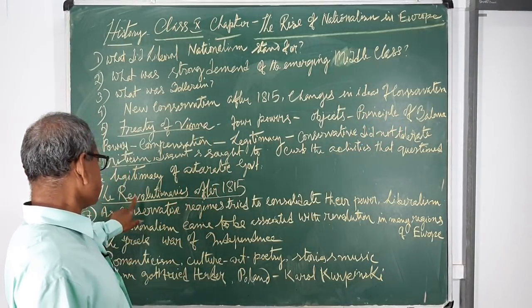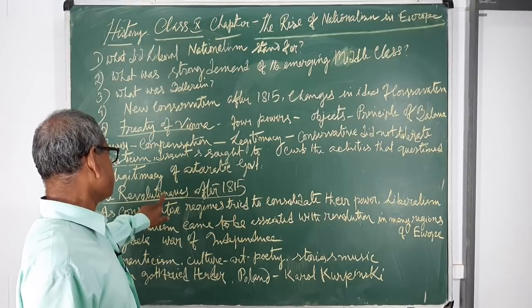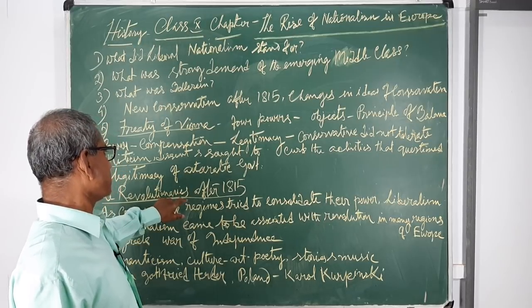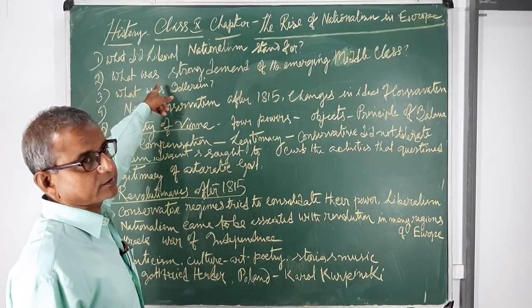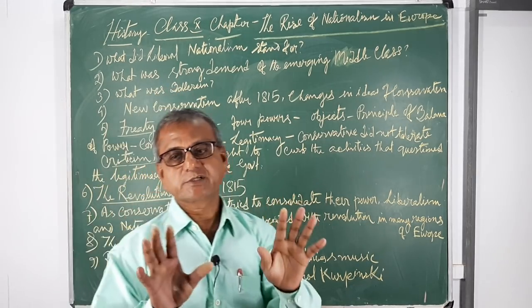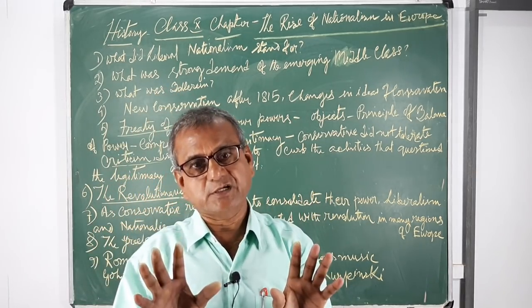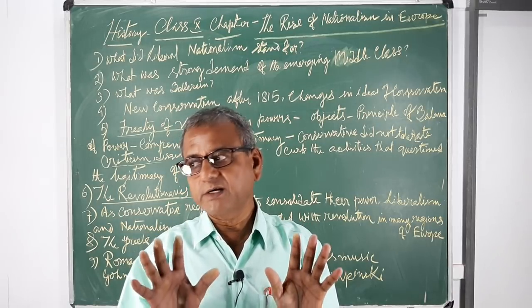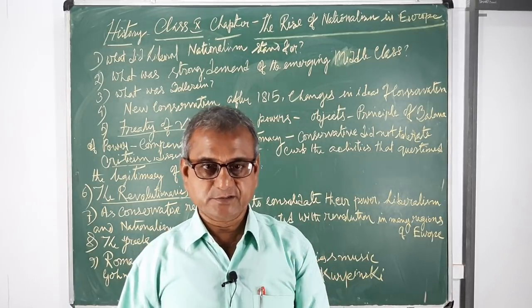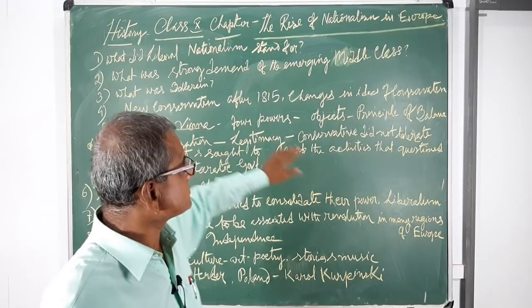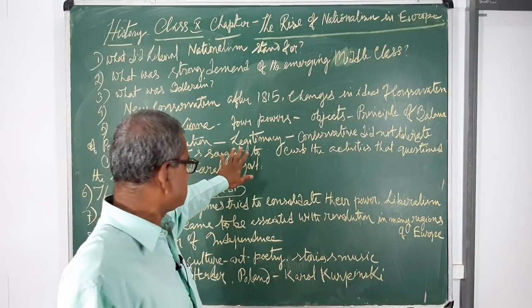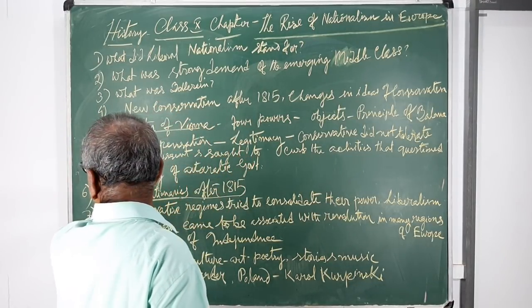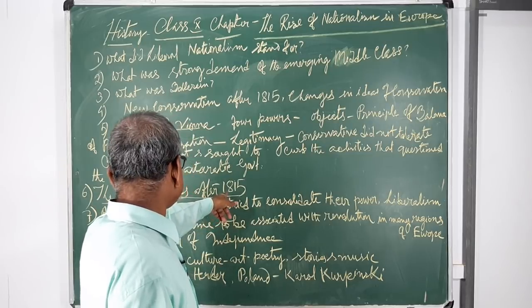So next, as I have already started the topic, there is a conflict between the two major political ideologies. One was liberalism, another was conservatism. I have already discussed what liberalism and conservatism are. Naturally, what happened to the revolutionaries after 1815?